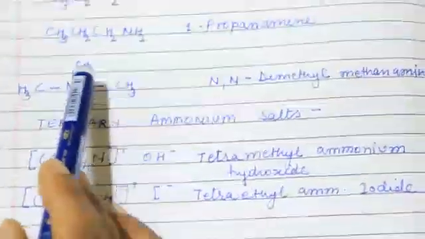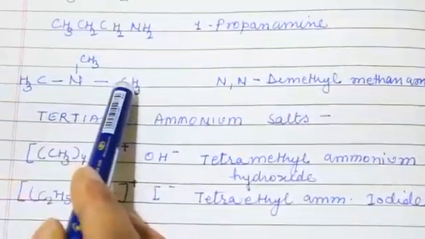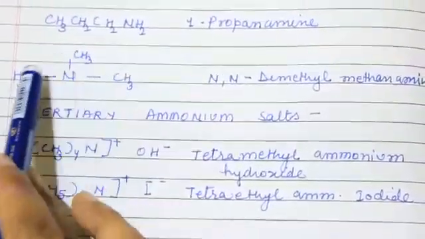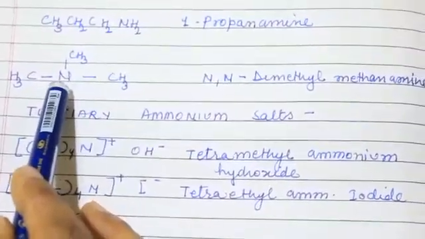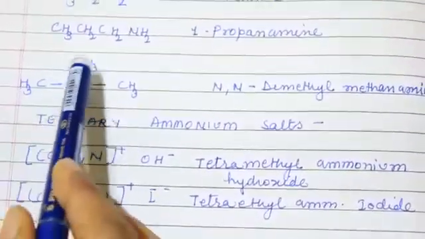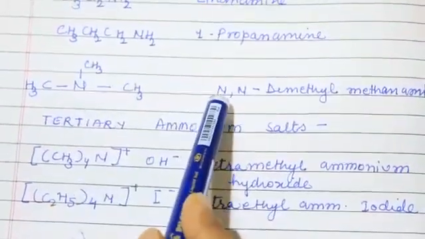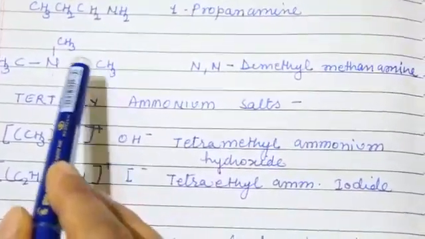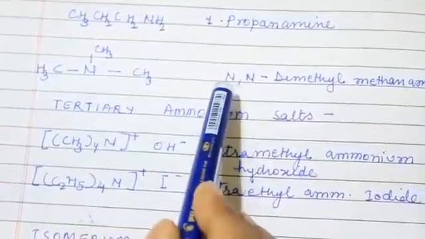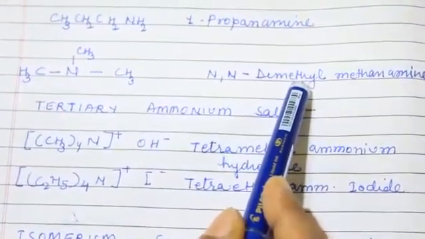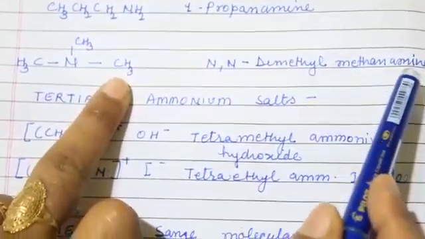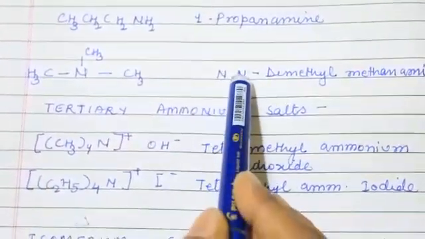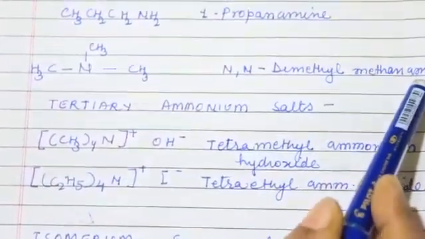Where all three alkyl groups are the same and attached to the three bonds of nitrogen, for 2 alkyl groups we use N,N, not used for the third one. So its name is N,N-dimethyl methane amine.